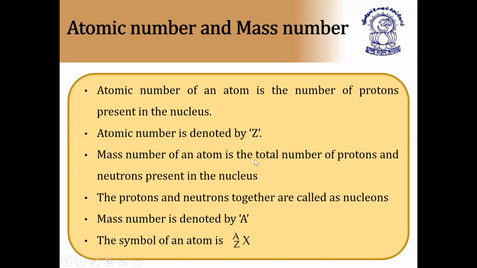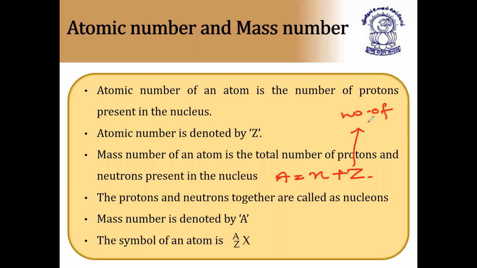Mass number of an atom is the total number of protons and neutrons present in the nucleus. Since we already know the subatomic particles, that is protons, electrons, and neutrons, after James Chadwick's experiment, mass number of an atom is nothing but the total number of protons plus neutrons. So A is equal to N plus Z, I am writing the formula, just note it down, where N is the number of neutrons and Z is the number of protons.